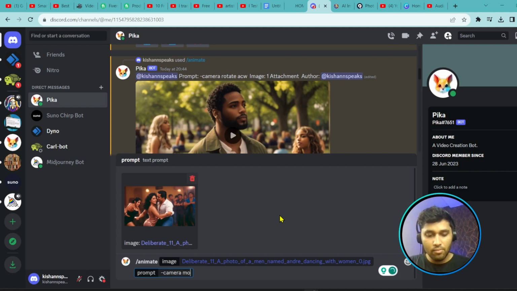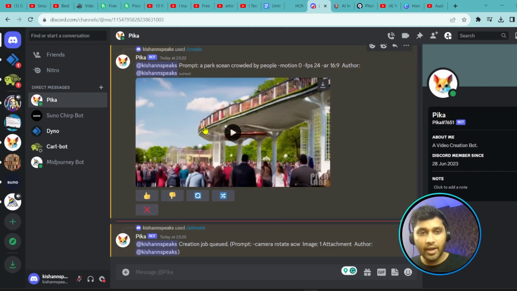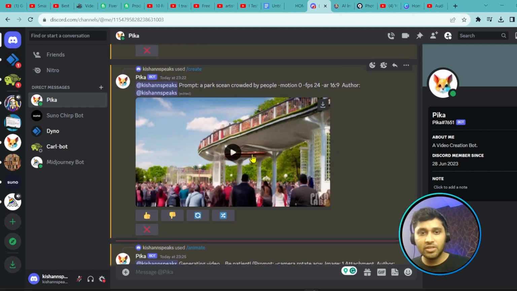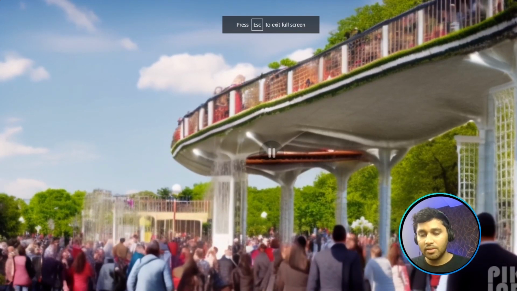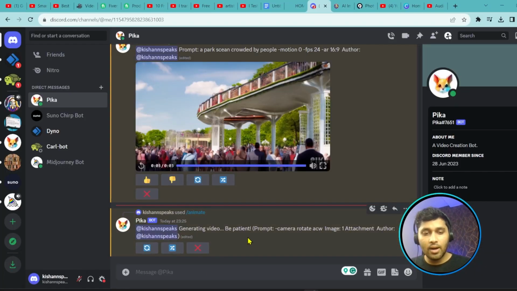Camera pan, camera rotate clockwise, anti-clockwise. Okay, so let's enter. So we have this park scene crowded. Oh, this is also cool. Look at this, the park scene is crowded. This is also generated, just wait for a while. From that image, we will have the video in some time.